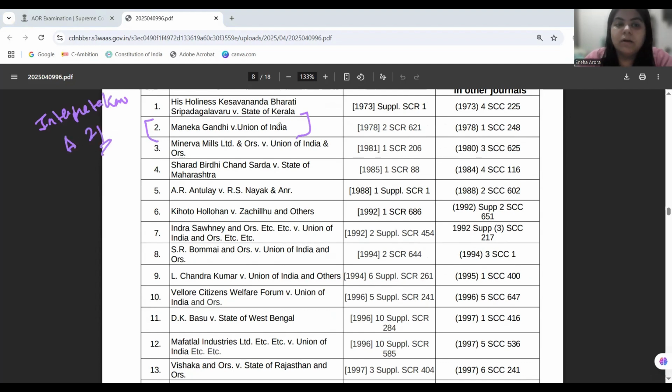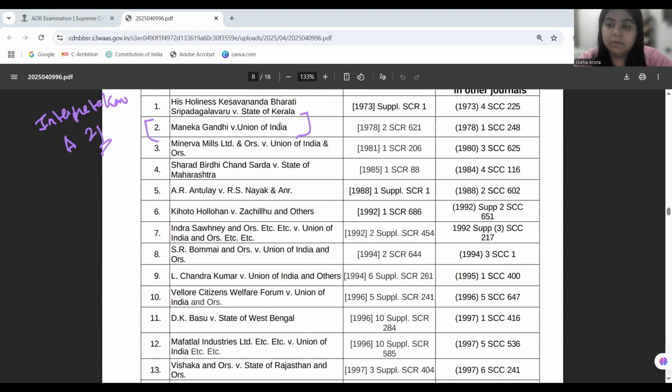Okay, now when we start interpreting Article 21, we travel back from A.K. Gopalan to Maneka Gandhi to now K.S. Puttaswamy as well. But A.K. Gopalan found its dissolution as soon as Maneka Gandhi came.